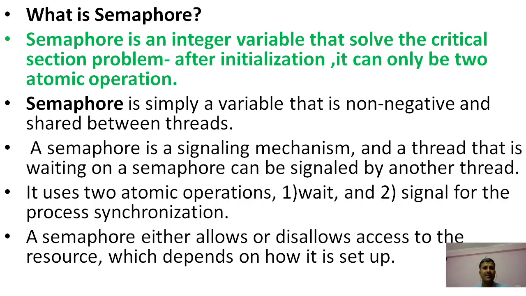First of all, we have done the definition of the semaphore. A semaphore is an integer variable that solves the critical section problem, and after initialization it can be accessed only through two atomic operations. Suppose you have initialized the value to 1, then it moves to the wait operation. If the condition is true, it traps there, and otherwise it exits and creates the signal for the next process as well.